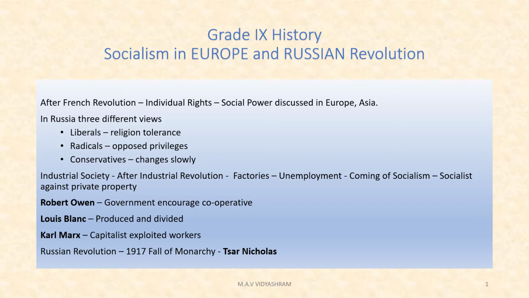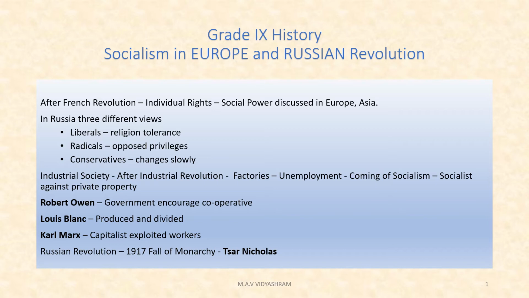Okay. Then next we have to see the coming of socialism to Europe. Socialists were against private property. Individuals owned the property. So what happened? They gave employment. But the property owner was concerned only with personal gain and not the welfare of the workers. If the society had the property, they would pay more attention to the social interest. These are the objectives of the socialists.